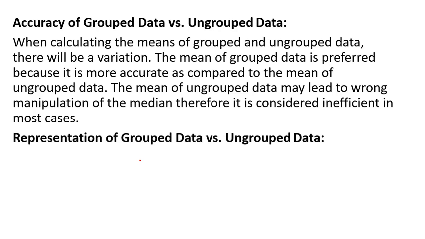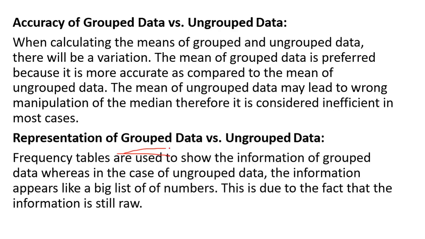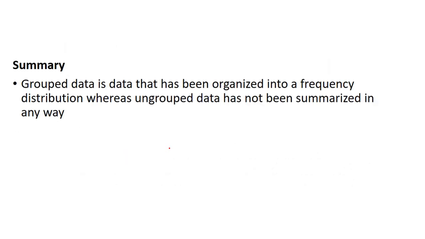Now we can see the representation of grouped data versus ungrouped data. We can represent grouped data through frequencies, like that. Frequency tables are used to show the information of grouped data, whereas in case of ungrouped data, the information appears like a big list of numbers. This is due to the fact that the information is still raw. This is a summary of grouped data versus ungrouped data. Grouped data has been organized into a frequency distribution, whereas ungrouped data has not been summarized in any way.